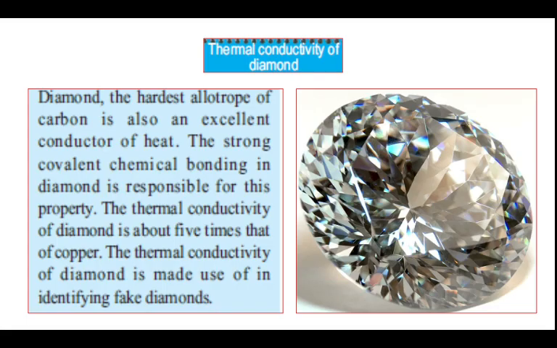Thermal conductivity of diamond. Diamond, the hardest allotrope of carbon, is also an excellent conductor of heat. The strong covalent chemical bonding in diamond is responsible for this property. The thermal conductivity of diamond is about 5 times that of copper. The thermal conductivity of diamond is made use of in identifying fake diamonds.